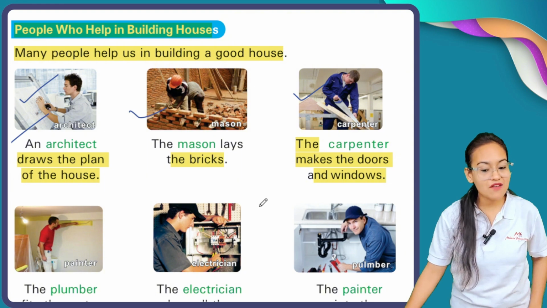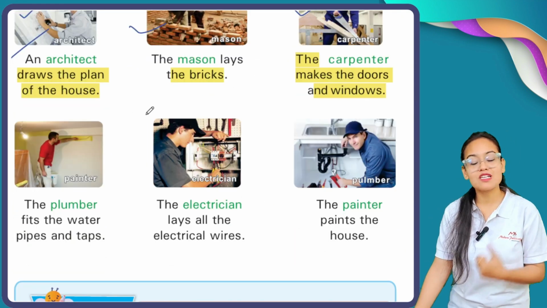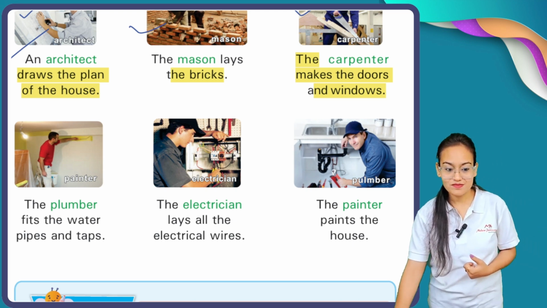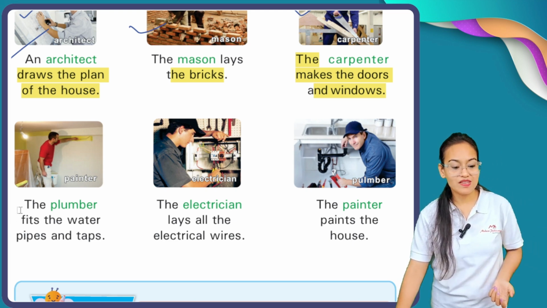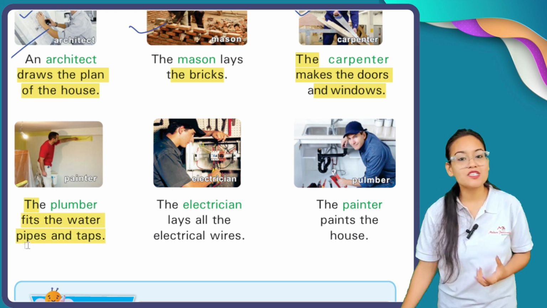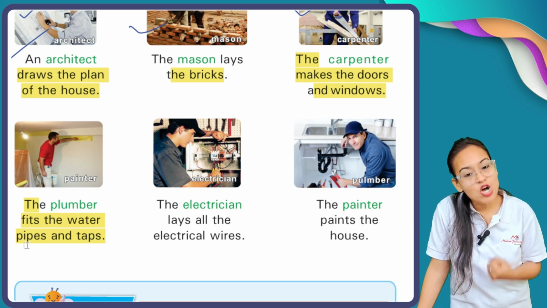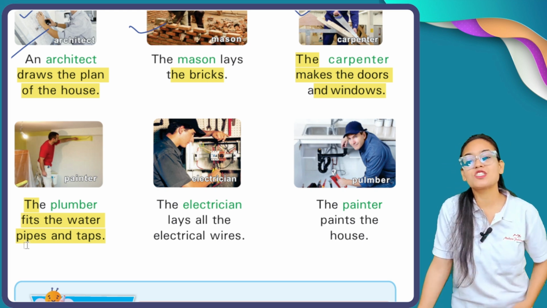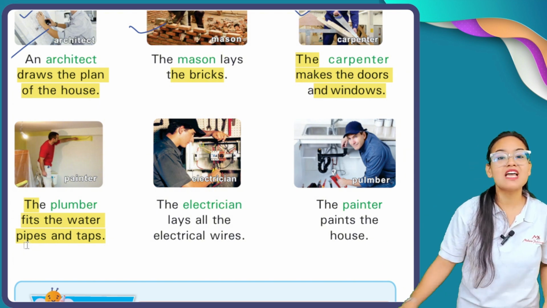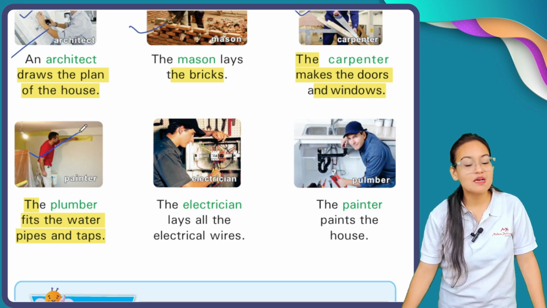When the construction of the house is completed, comes the role of the plumber. Now who is a plumber? The plumber fits the water pipes and taps. Plumbers are those persons who take care of the water supply in our home. They are responsible for fitting the water pipes and taps in our home. So they are called plumbers.